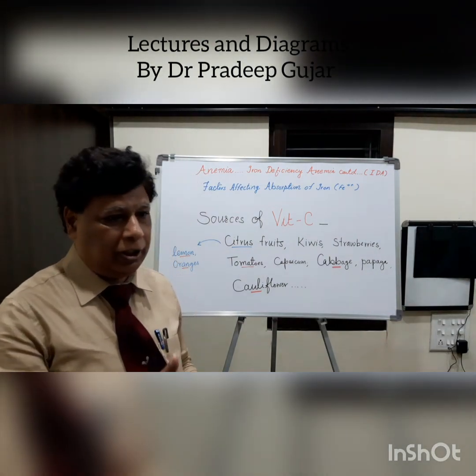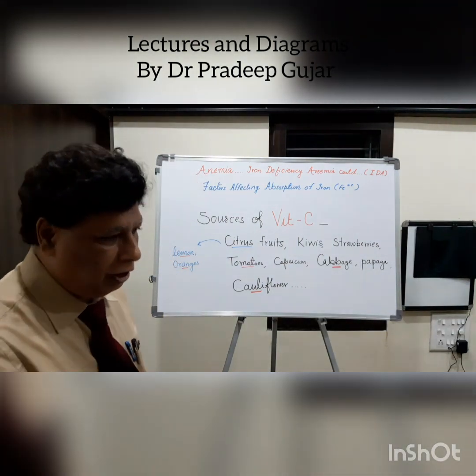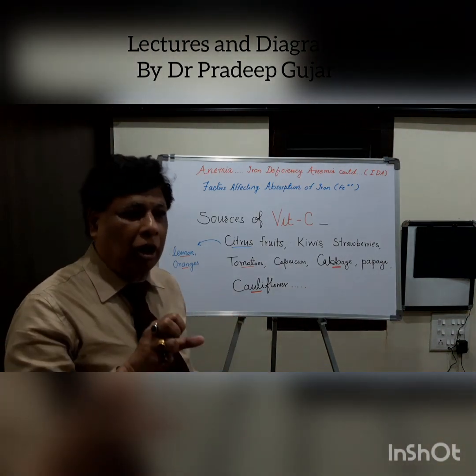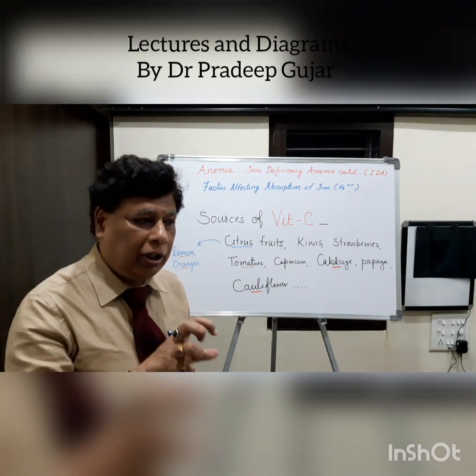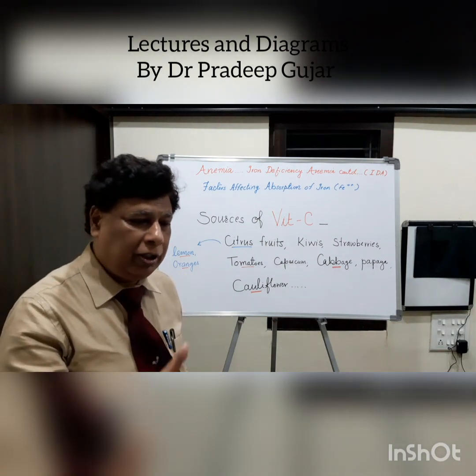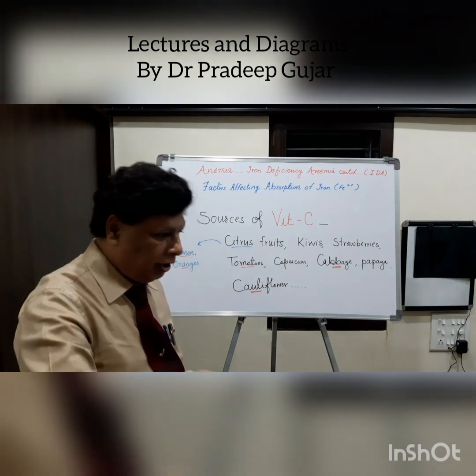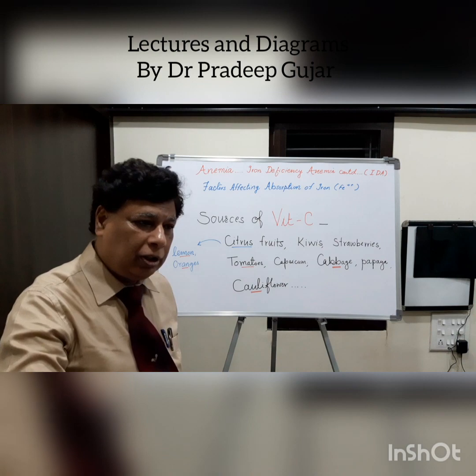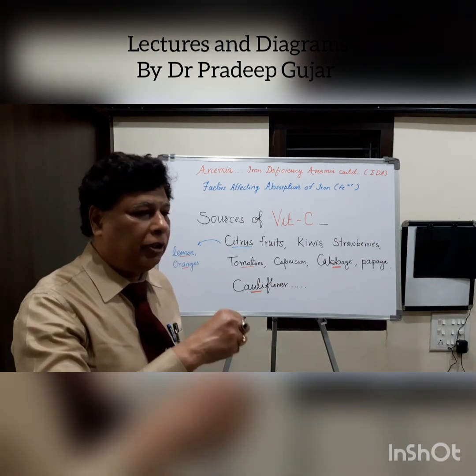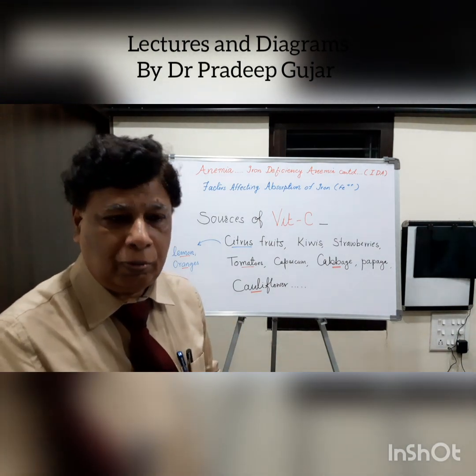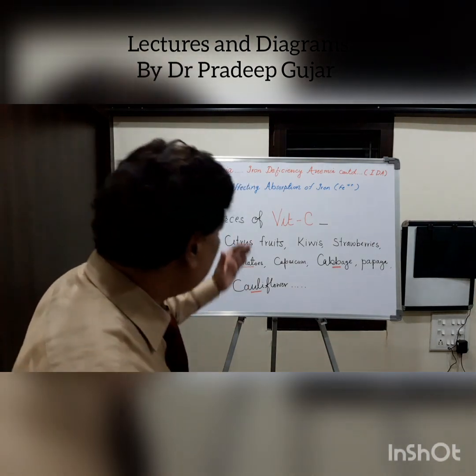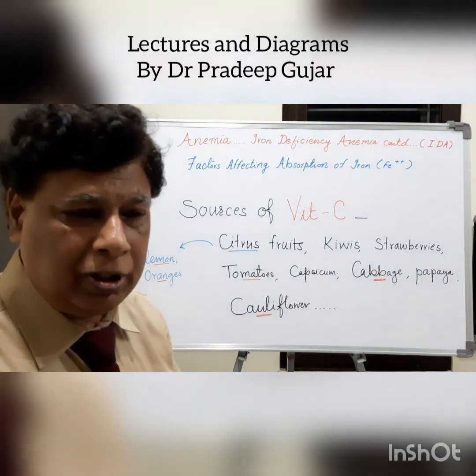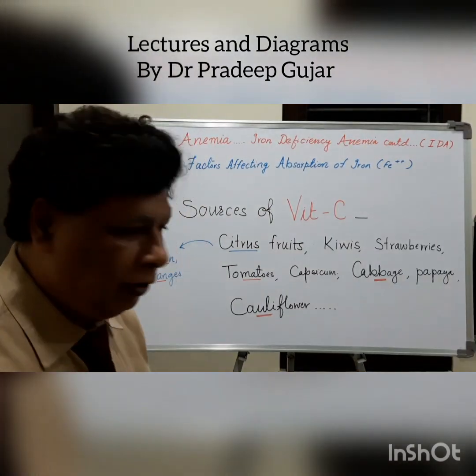All these phytic acid, oxalic acid, all these organic materials, they hold on to the iron, and that iron too in the ferric form. Either the incorporated iron is not allowed to come out, or whatever iron is there is converted into some insoluble form of the iron, and vitamin C directly acts on that, and ultimately the soluble form of iron is made available. That's what we already talked about.